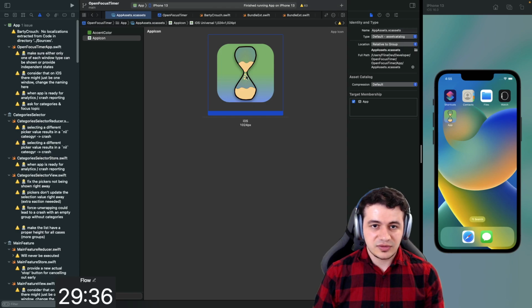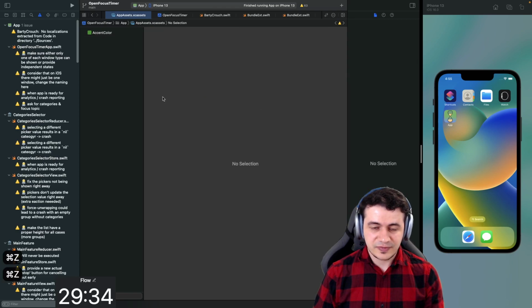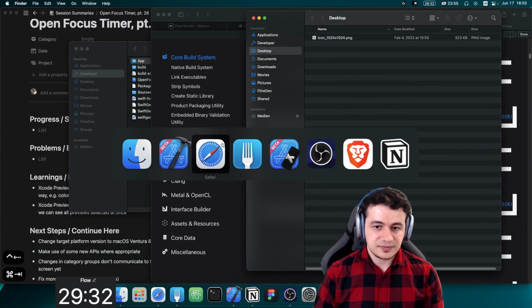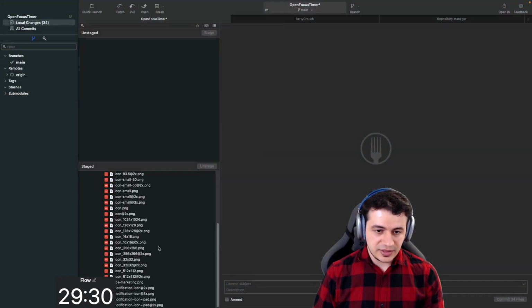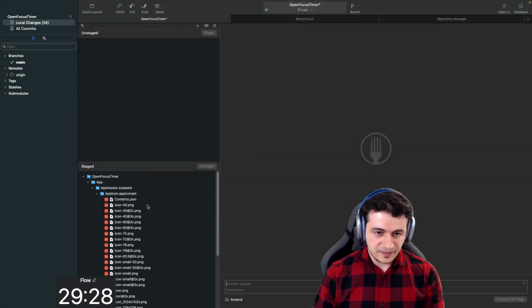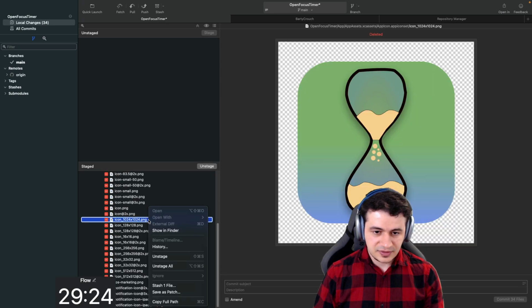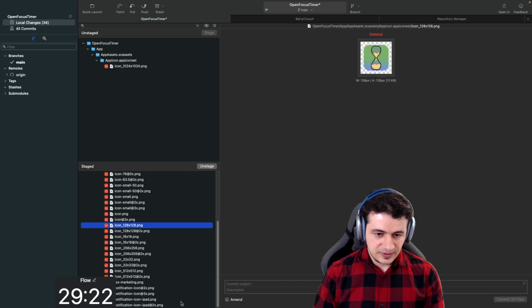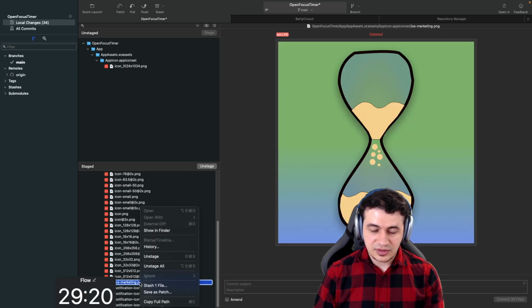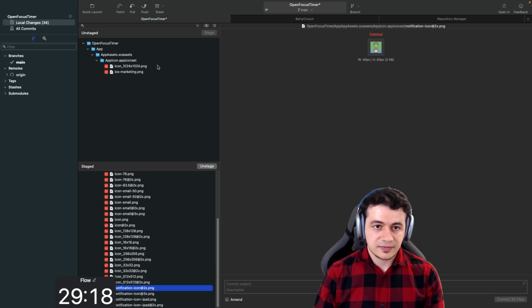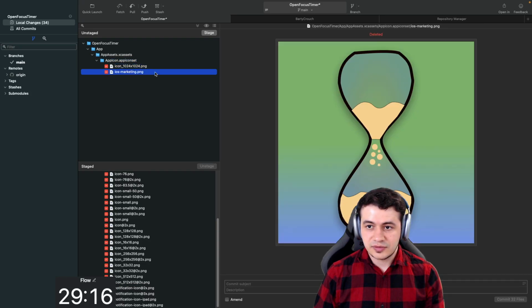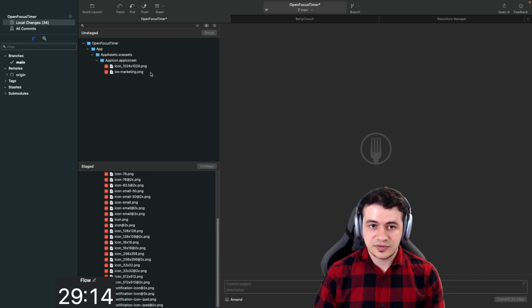And oh, that's not the macOS app. I should have. Okay, let me go back. Let me revert. I think we need one with the... I mean, they are different, right? So let me unstage that, and let me unstage that. These are right. Yeah, this is the macOS one, and this is the iOS one.